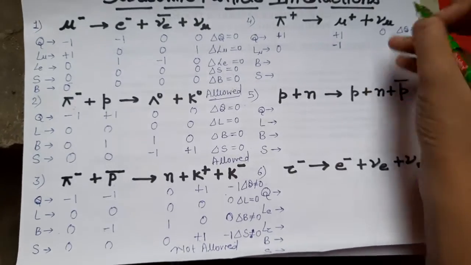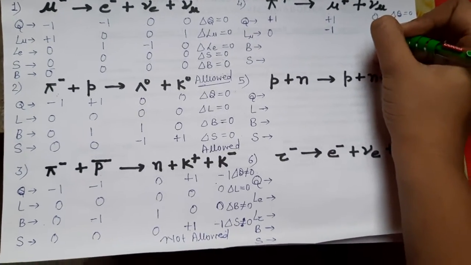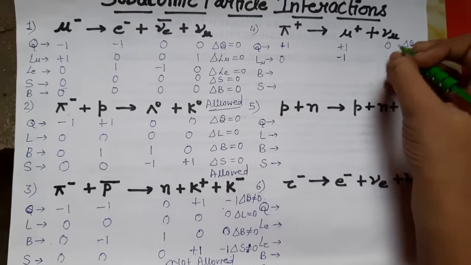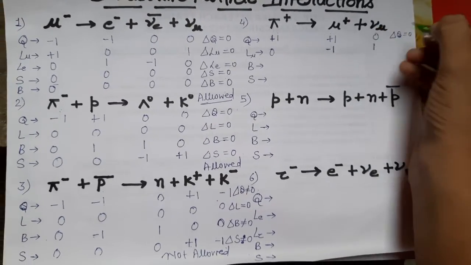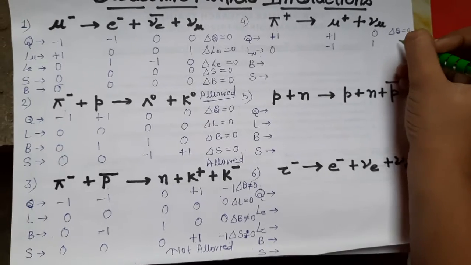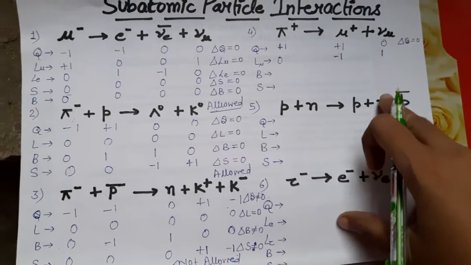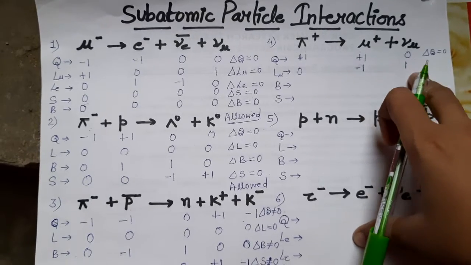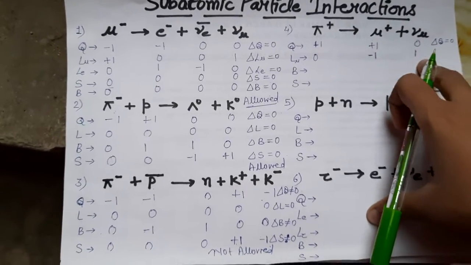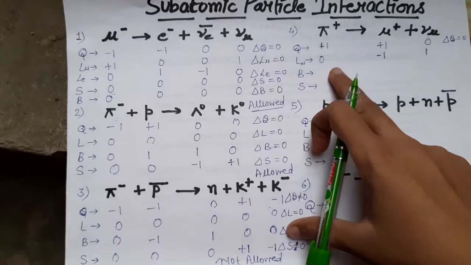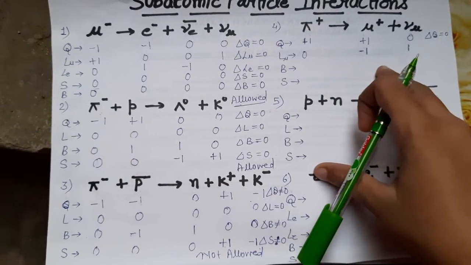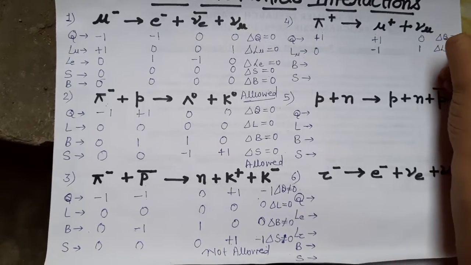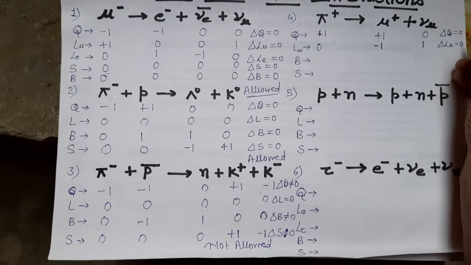And it is a neutrino, not an antineutrino, so it is 1. Muon lepton number is 1 for the neutrino, and for an antiparticle it is -1. So now see, left hand side it is 0, right hand side it is -1 and +1, equal to 0. So our muon lepton number is also conserved.